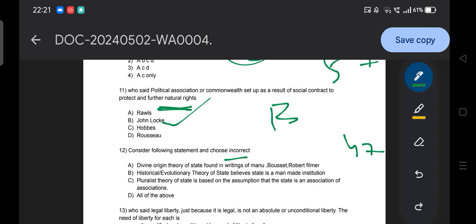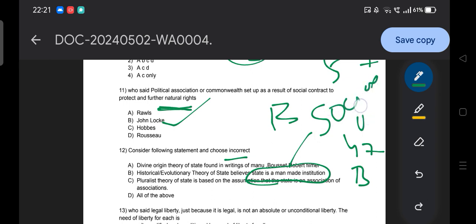Here the time is off. So the answer of this question is option B. Historical and evolutionary theory of state believes the state is a man-made institution? No. The state is a man-made institution, this thought belongs to the social contract theory of state.